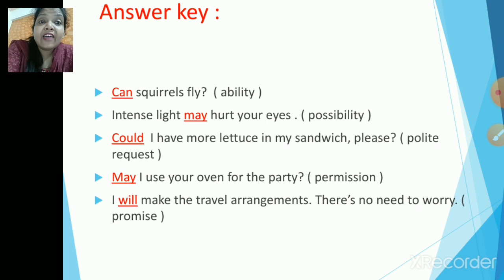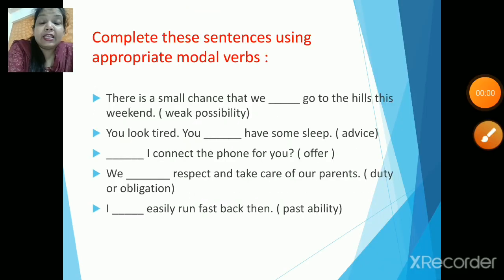So could I have more lettuce in my sandwich please? Right. Next one. Permission. May I use your oven for the party? Next. Promise. I will make the travel arrangements. There's no need to worry. Right? Yes, so these are the correct answers. Yes, children. So now we will go through a few more sentences.